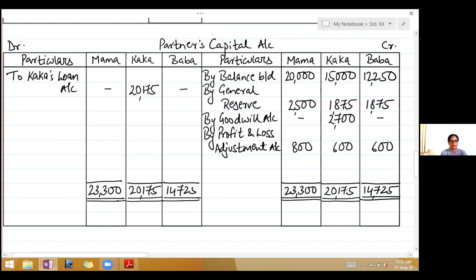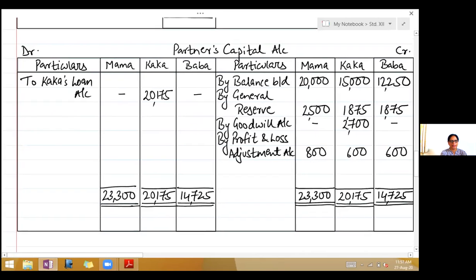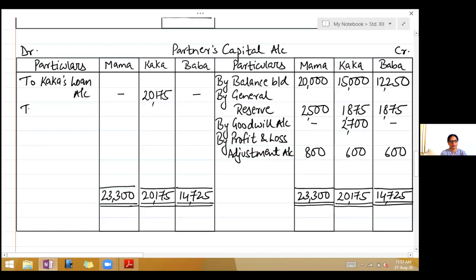Now get the balance in their account. So on the debit side, you will write to balance carried down. There are no figures to be deducted. So it will be again 23,300 for Mama. Put a dash in Kaka's column, and Baba is 14,725.